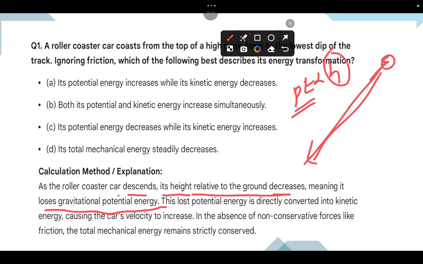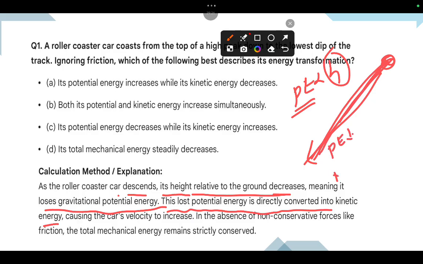So gradually it comes down, which means potential energy is decreasing. When potential energy decreases, this potential energy is directly converted to kinetic energy.